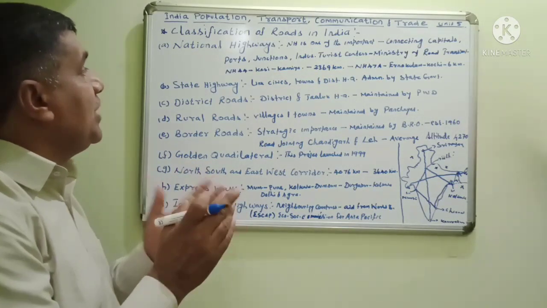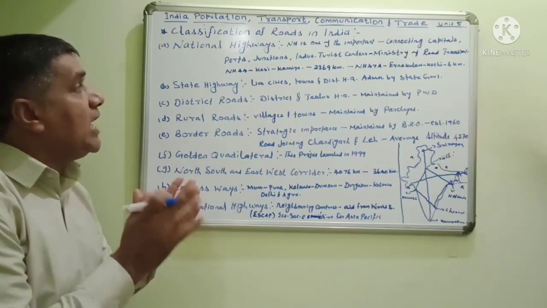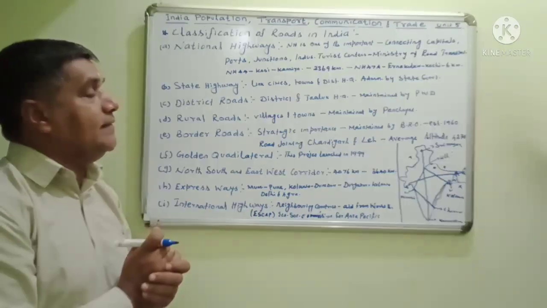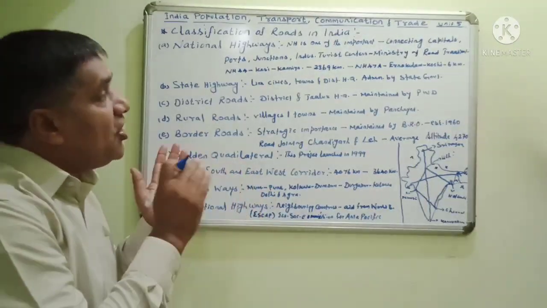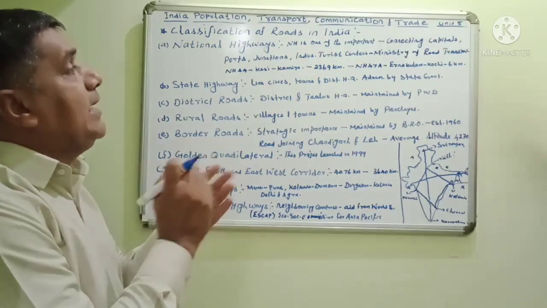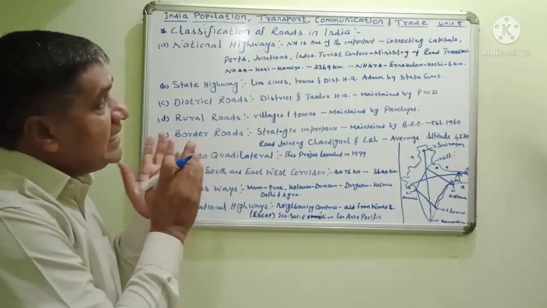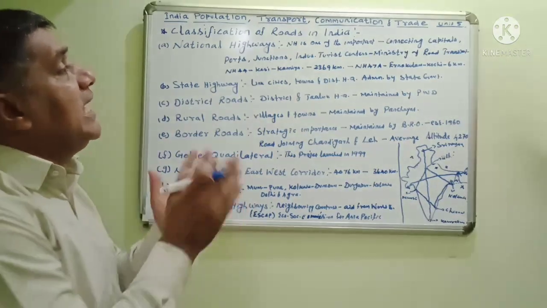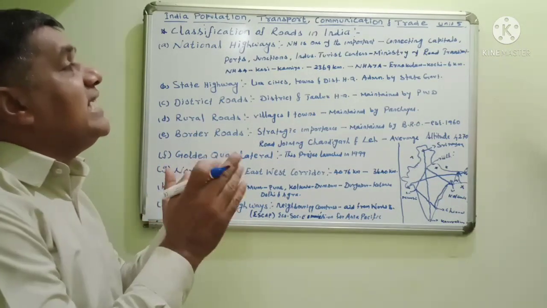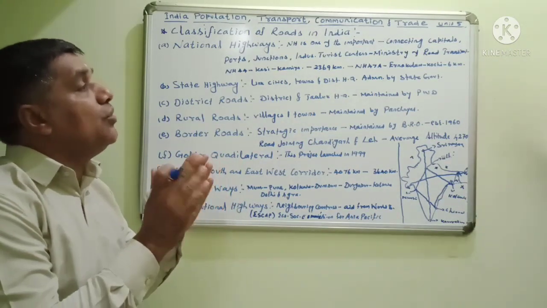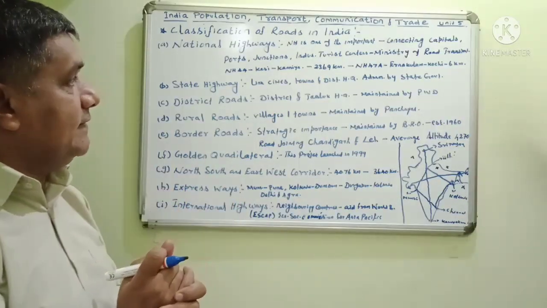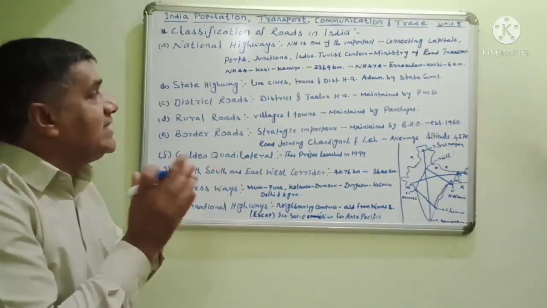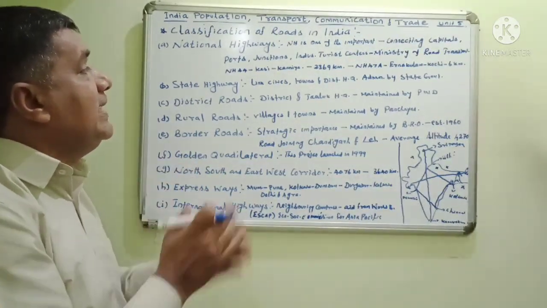NH44 is the longest national highway, from Kashmir to Kanyakumari, a distance of 2,369 kilometers. And NH47A is the shortest national highway in our country. Particularly in Kerala, Ernakulam to Kochi is the shortest national highway, and the total distance covered is 6 kilometers. And state highways link the cities, towns and district headquarters.